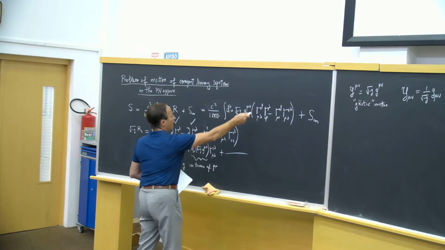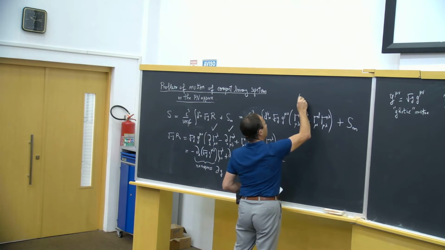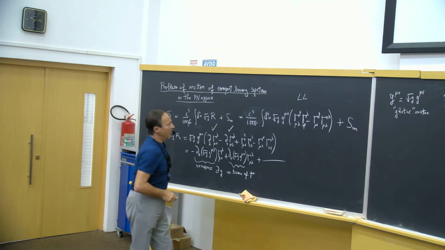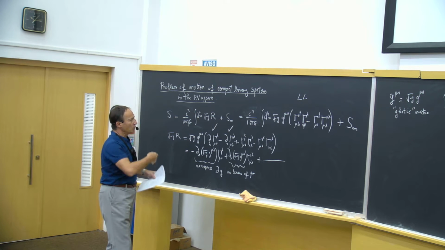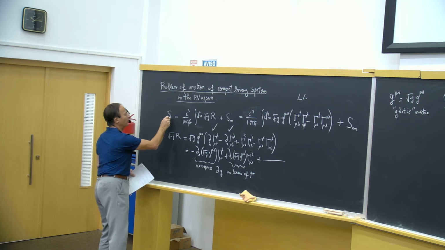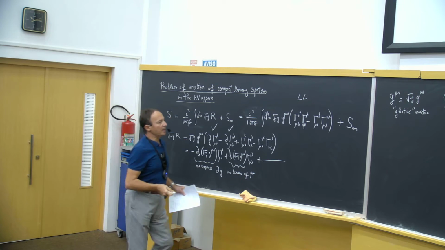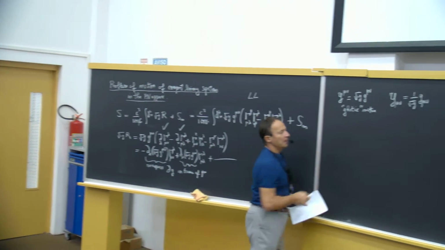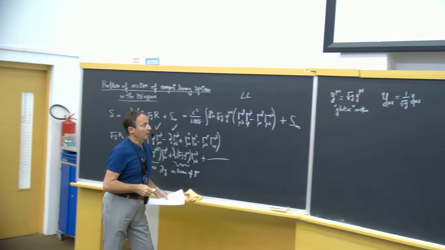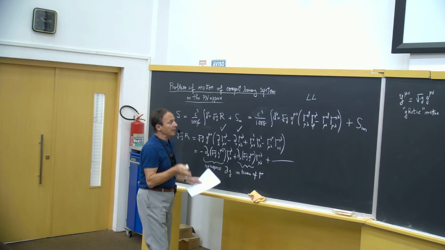And from that Landau-Lifshitz form of the action, you can write the complete action of GR in terms of that Gothic metric in a completely explicit and rather simple form.